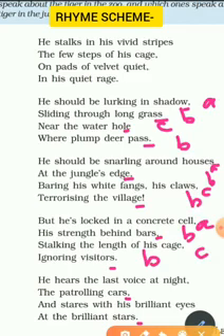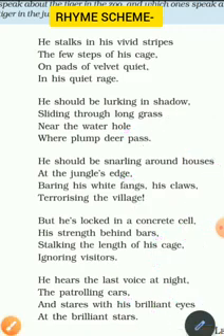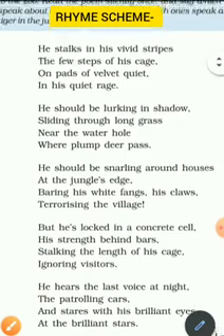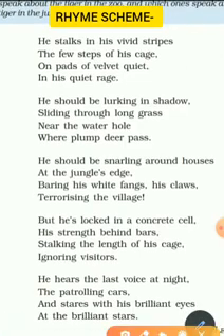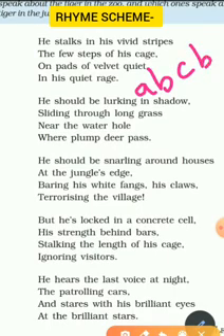Because bars, visitors are rhyming. Then in the same way the last one is also A, B, C, B. So overall the rhyme scheme of this poem is A, B, C, B, because the second and the fourth words are rhyming.